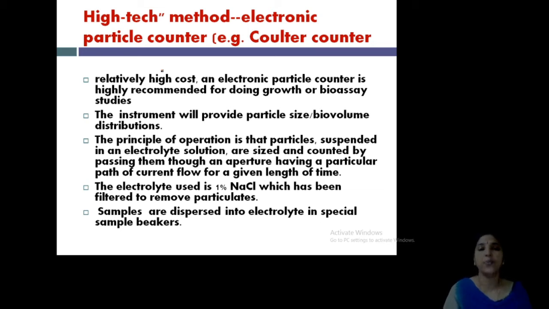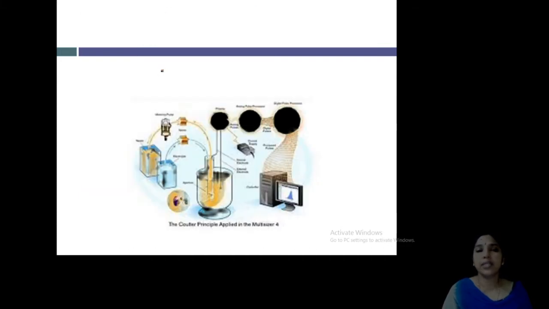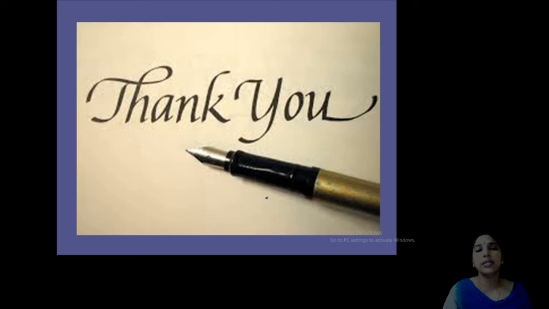Clear? This is the picture of the Coulter chamber. This is the beaker and these are the digitalized devices attached here. You will finally get the result on the screen. Okay. Now this part is finished.